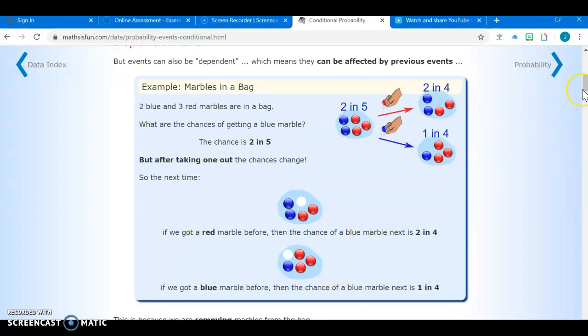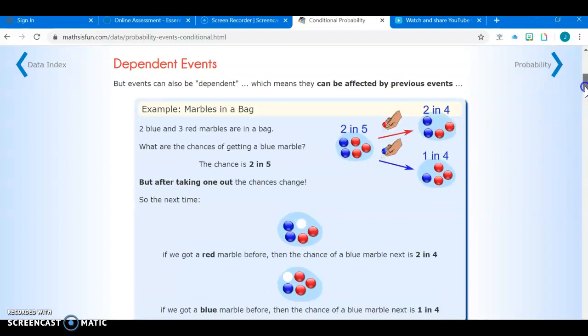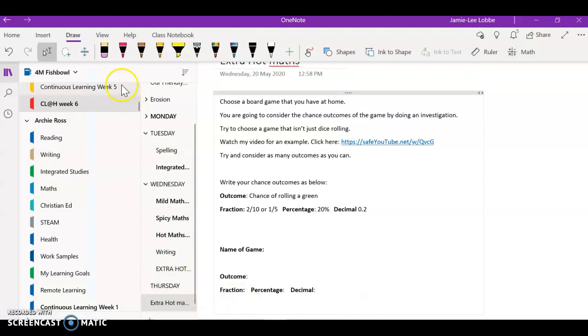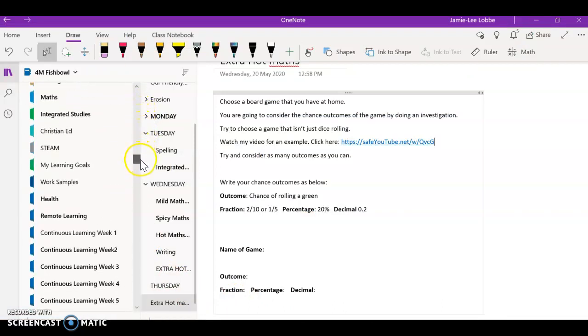A simpler example of a related event is if there are 2 spinners and you're trying to get a particular colour, you can only get it if you spin the correct one the first time. So let's have a look.